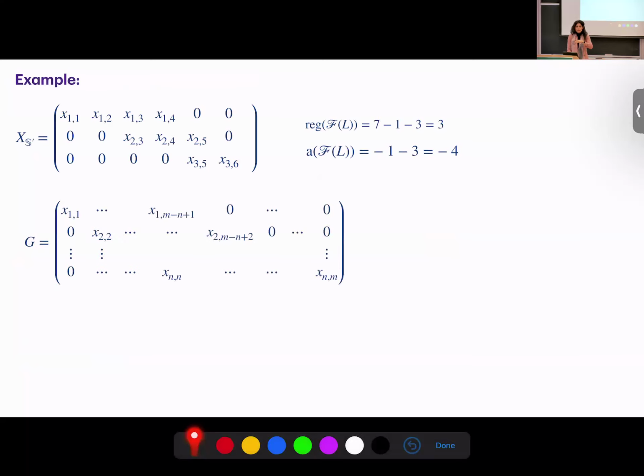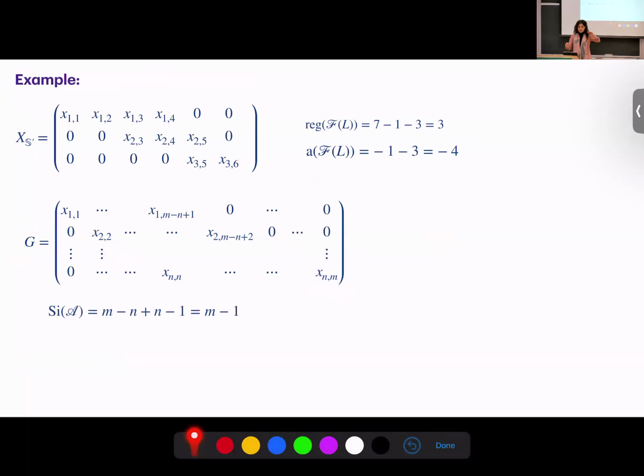We can recover the same results for generic matrices. We consider this ladder, two-sided ladder determinantal rings, which is equivalent to the Grassmannian, to the generic matrix. What does it mean? It means that up to the initial ideal, they have the same initial ideal. So we reduce it and put these zeros. Okay, so the sequence index is always the size of the matrix, n and m.